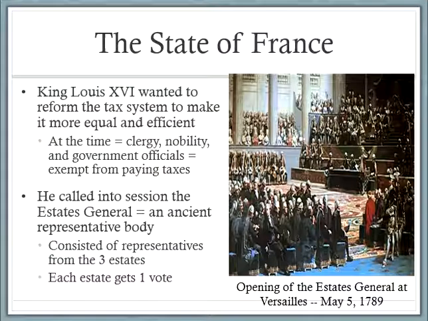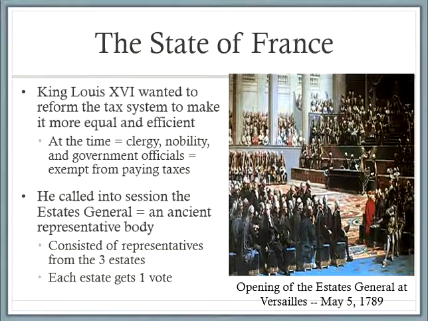So King Louis actually wanted to reform the tax system to make it more equal and efficient. And so he held a meeting called the Estates General, where all the estates came together and they voted on it. However, each estate only got 1 vote. So even though the third estate was 98% of the population, they only had 1 vote.